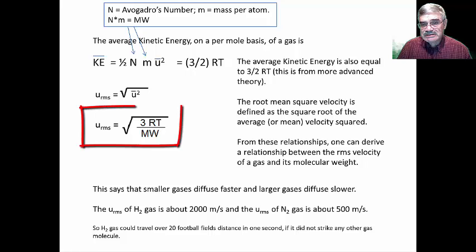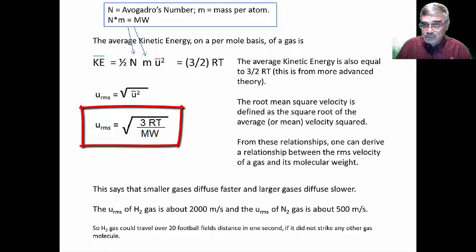Now from this root mean squared velocity and combining that with the equation above, you can actually derive the next equation that says that the root mean squared velocity of a gas molecule is equal to the square root of 3RT divided by the molecular weight of the gas. Now this gives you a handy relationship between the root mean squared velocity, which can be considered the linear velocity of a gas molecule. If a gas molecule was just moving linearly, it gives a relationship between that root mean squared velocity and temperature and molecular weight of the gas molecule.